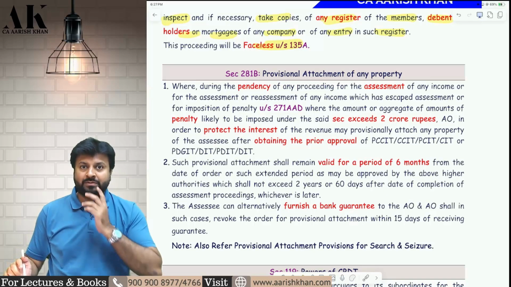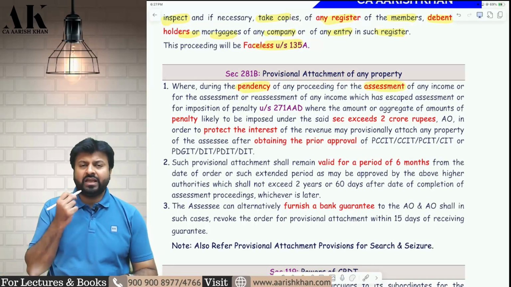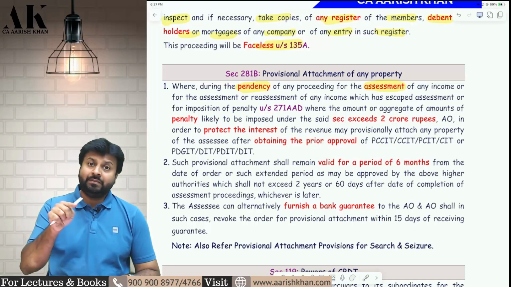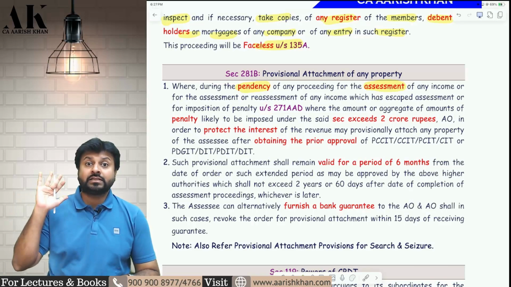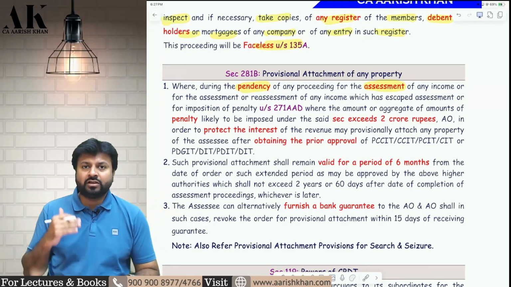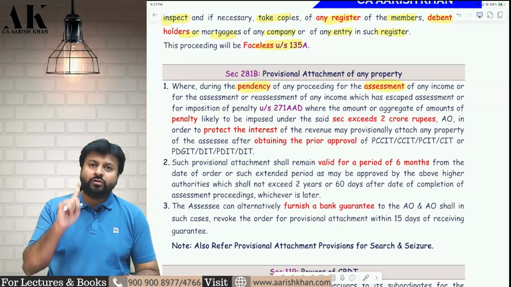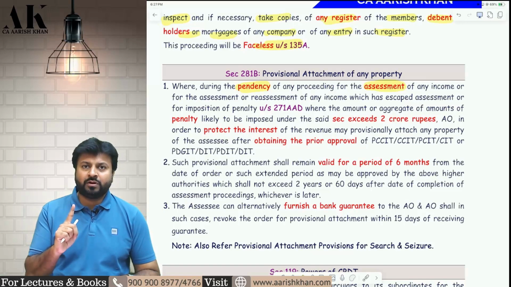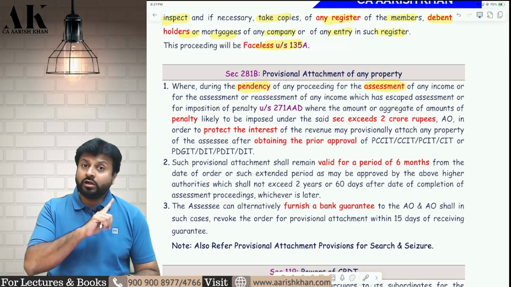Now when will they attach the property? They will attach the property during the pendency of the assessment proceeding. Whenever any assessment proceeding is pending, they may attach your property for securing the interest of revenue of the department, so that the assessee should not sell the property and then later on say, I don't have money to pay the tax. So that's the reason the government will attach your property. Similarly, only during assessment proceedings the department can attach your property, and during only one penalty proceeding they can attach property, not all penalty proceedings.